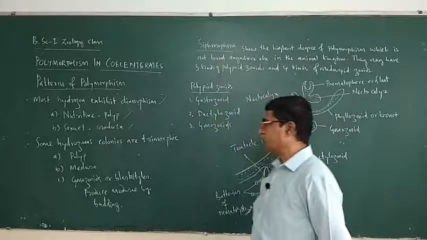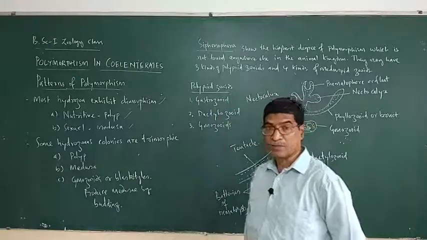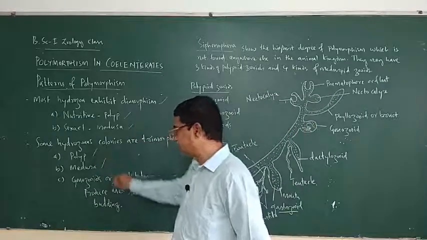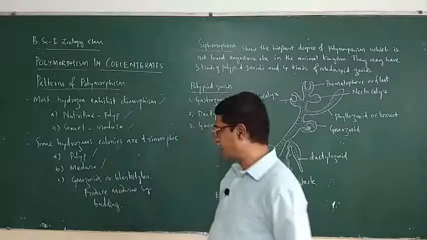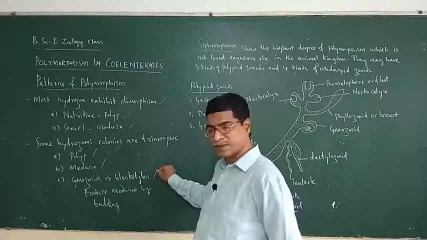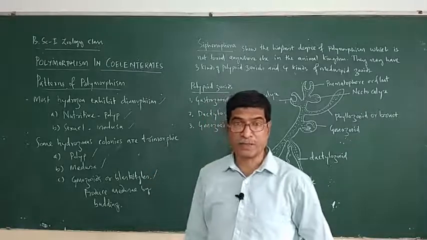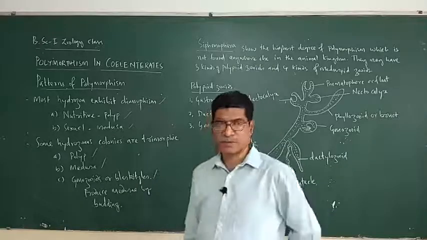Then some hydrozoan colonies are trimorphic. Along with these two, polyp and medusa, one more is there: gonozooids, also called blastostyles. Their function is to produce medusae by budding. Medusae are produced by these gonozooids.